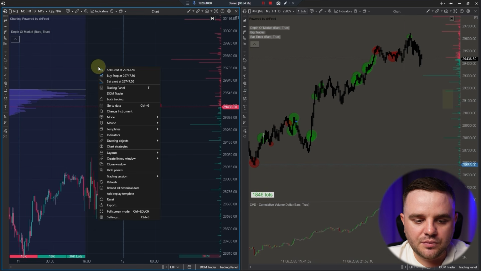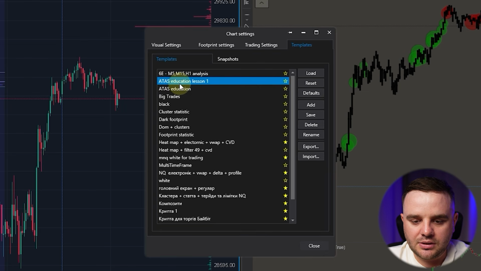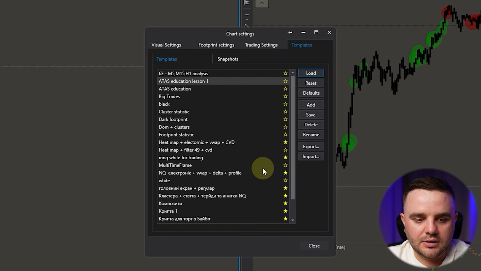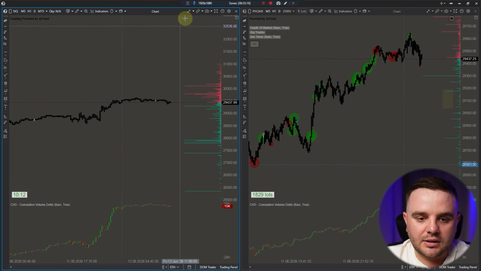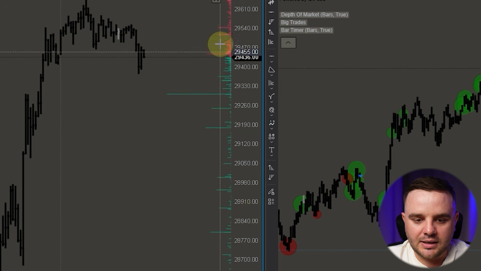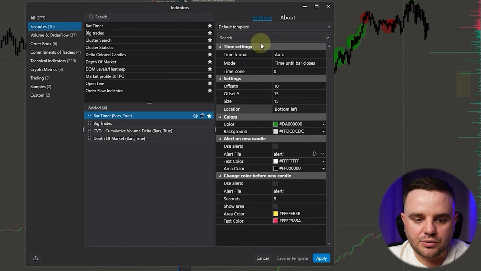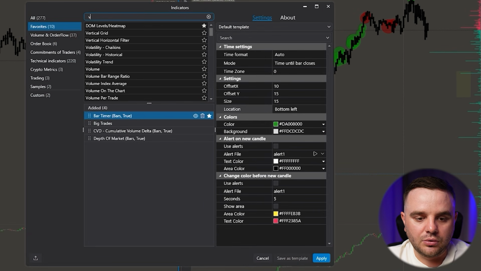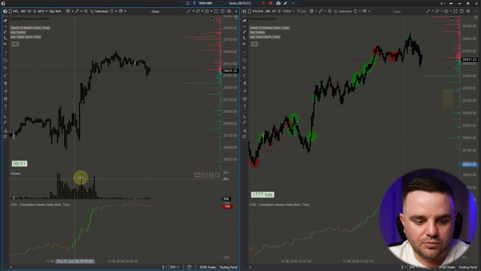And here, instead of spending quite a lot of time creating templates, you simply do ATAS education, load. And at this moment, as you can see, you will have the same indicators that we've created on this chart. It automatically added the scale, DOM levels, cumulative delta. And here, for example, you would like to make some changes. For example, you would like to also add a volume indicator, and here we can additionally have a volume indicator.